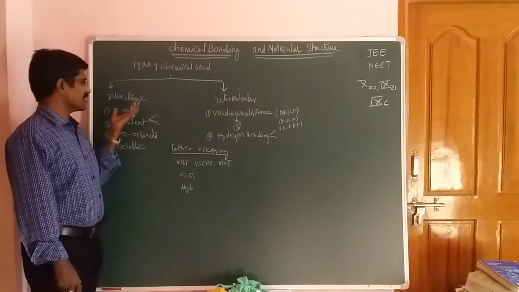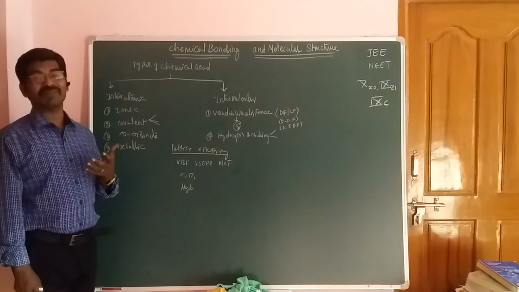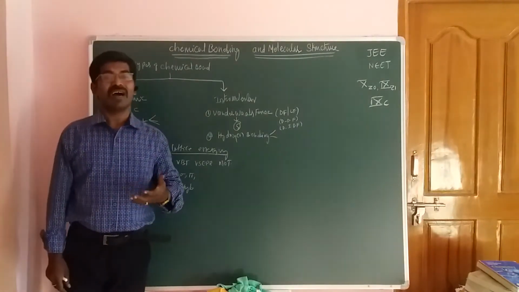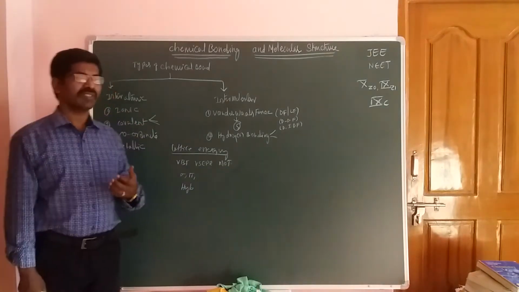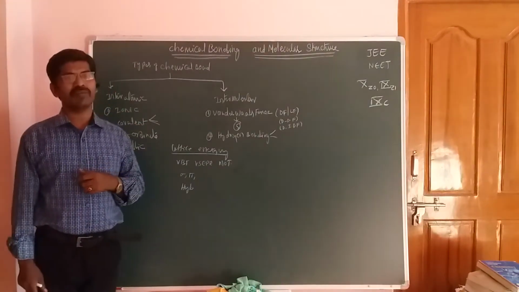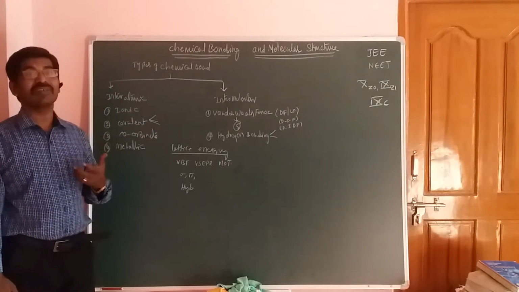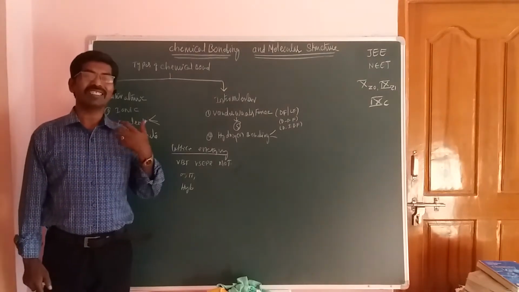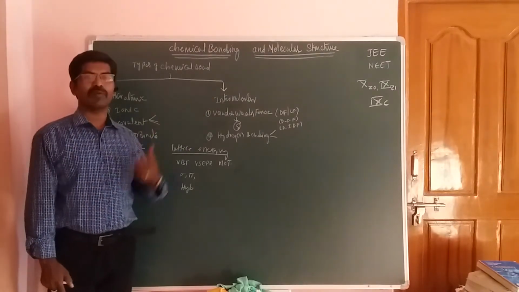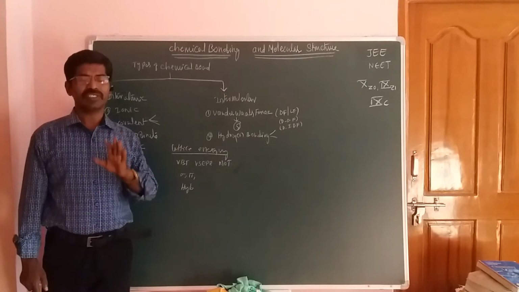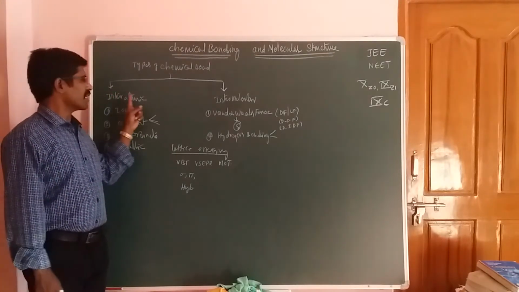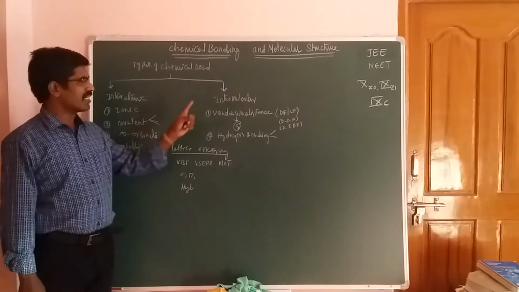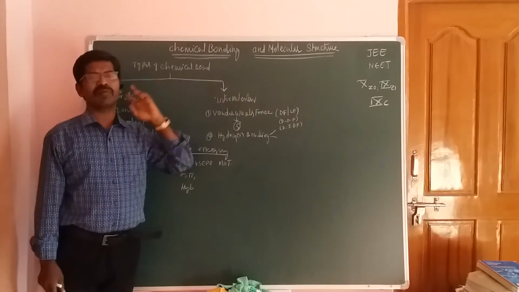Here it releases or requires greater energy. High bond energy is required, or high bond energy is released, in case of interatomic bond formation. Less bond energy is required or released in case of intermolecular forces. So these are the types of chemical bonding. The first one is interatomic bond formation, and the second one is intermolecular bond formation.